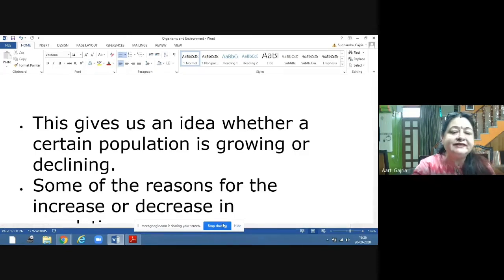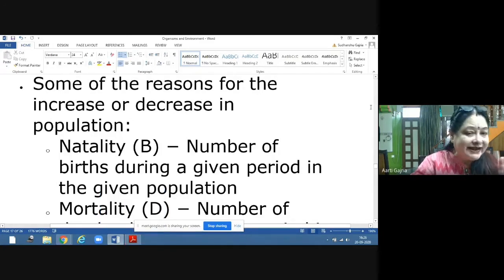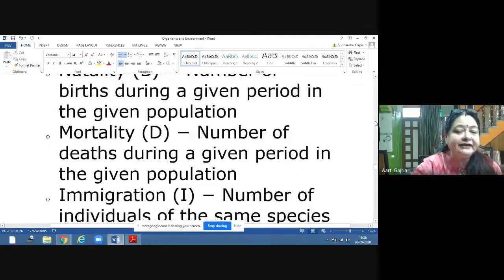So some of the reasons for the increase or decrease in the population is natality. Now what is natality? Natality is the number of births, and it is noted by B. B means birth. Number of births during a given period in a given population. So in birth also we have to take care of time and area in the given population. Number of births, that is called natality. Mortality. Mortality is the number of deaths during a given period in the given population. What is the number of deaths which has occurred in that particular time?